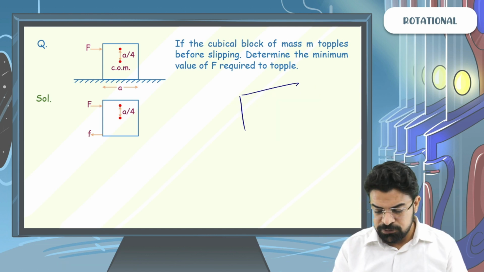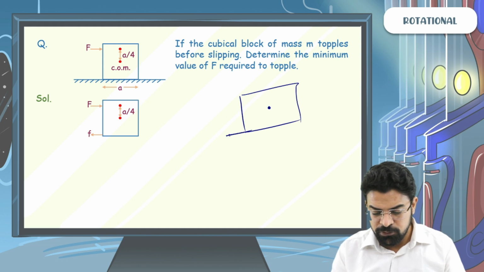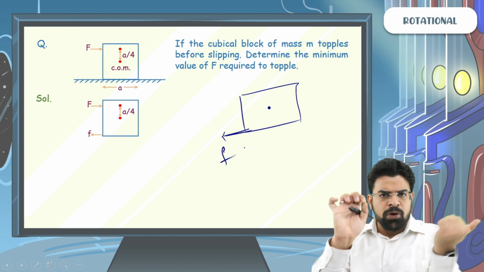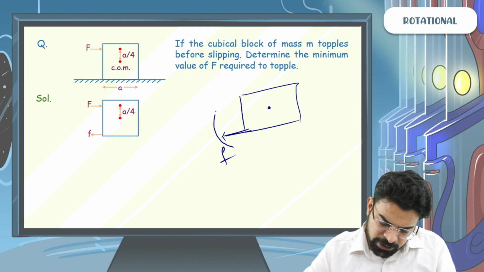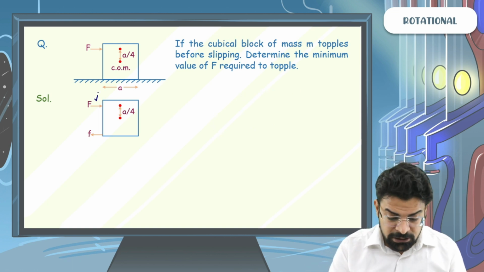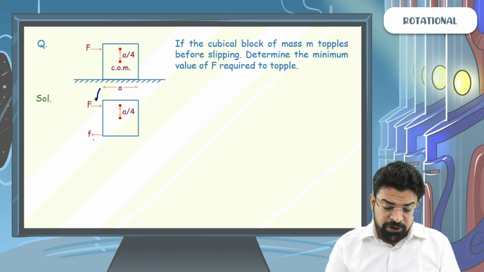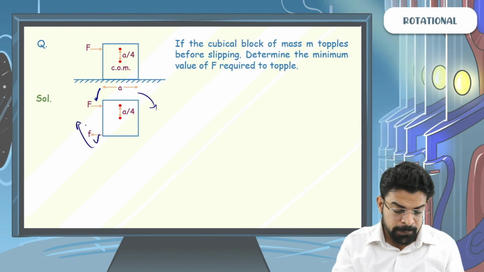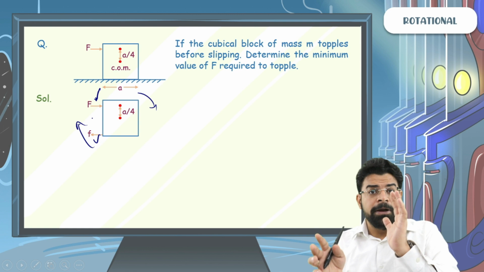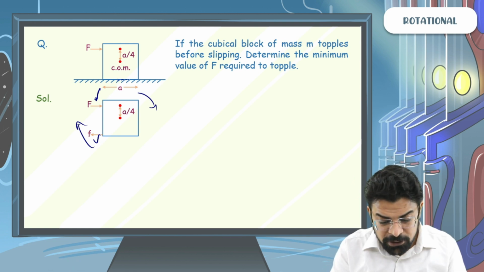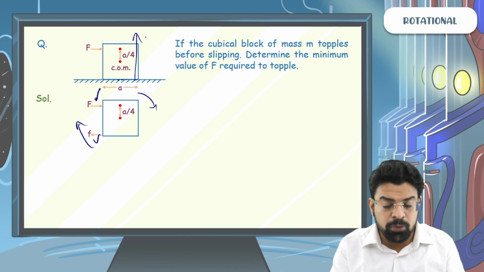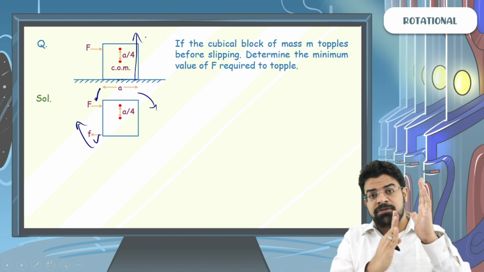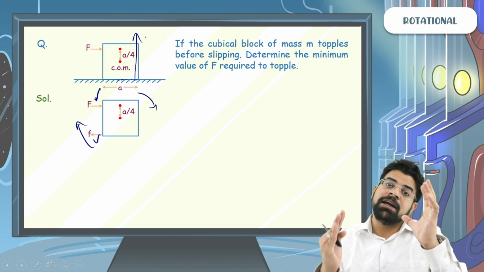Now again, just visualize the block, its center of mass, and the friction force. Forget everything else. So in space you have this block, it has its center of mass, and at the lowest point you are applying a force F here. So this force is also trying to turn it clockwise. So we understand that the external force as well as the friction force both are trying to turn the block in the same sense, clockwise. So both the torques are aiding toppling, while the shifting of normal will be the only torque that will try to prevent toppling. The external force tries to topple, the friction force tries to topple, while the shifting of normal is the only thing trying to balance the toppling.